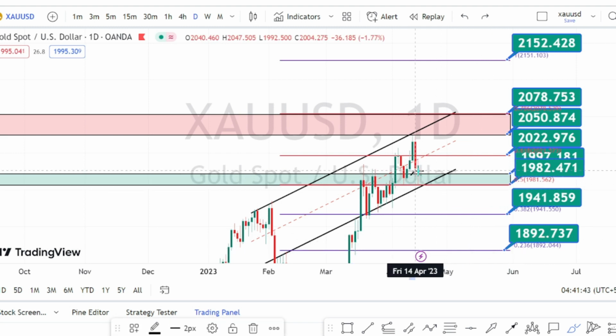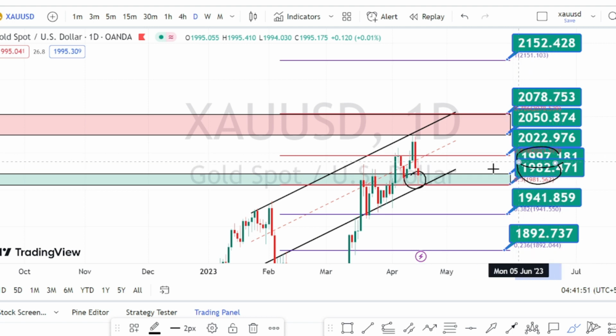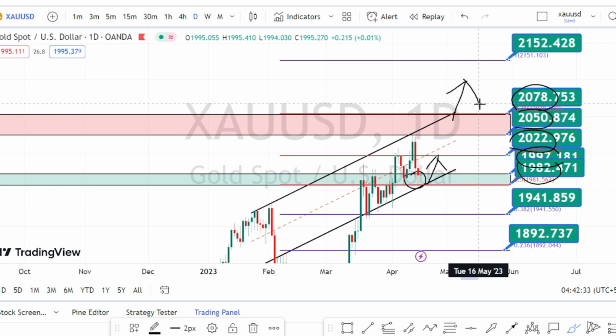And if the price action takes support on this support zone between 1997 to 1982 and bounces back on the bullish side retracement, the immediate resistance is going to be around 2022 and the resistance zone between 2050 to 2078. We can expect the bullish trend to continue in the daily time frame.